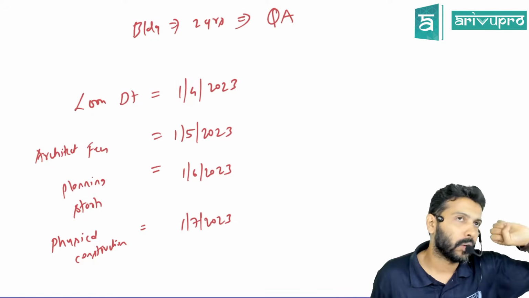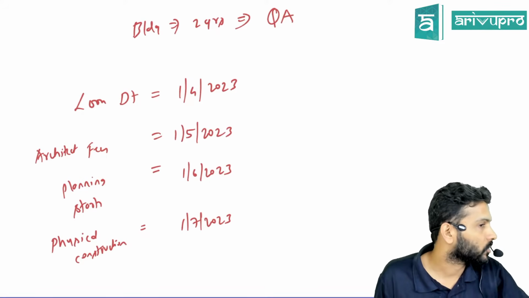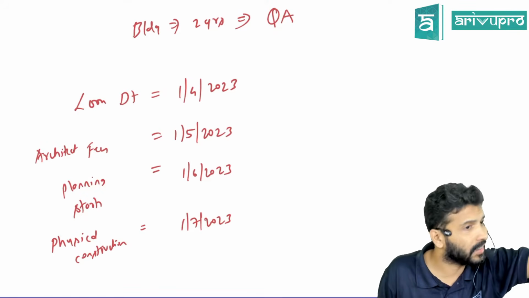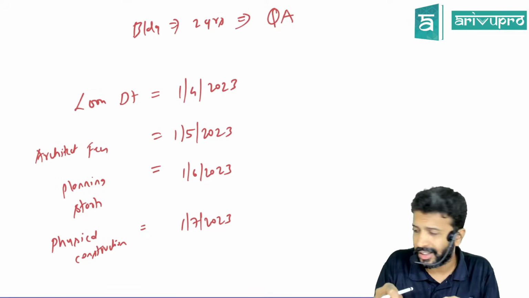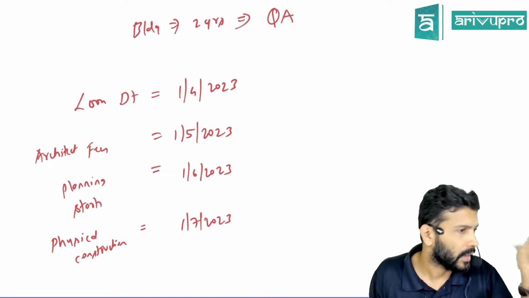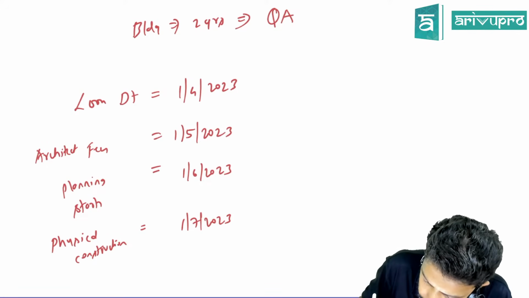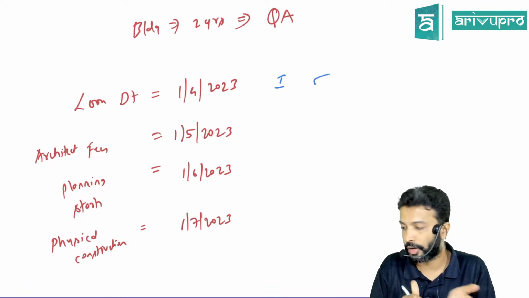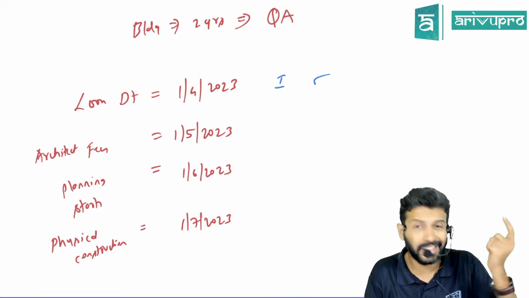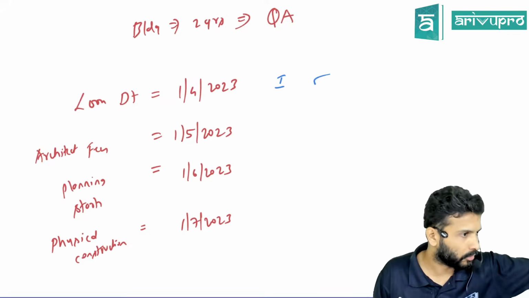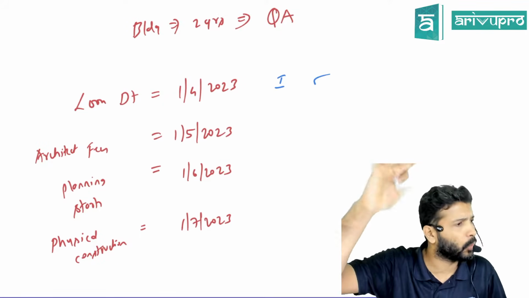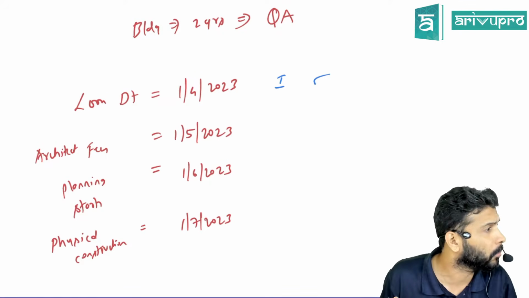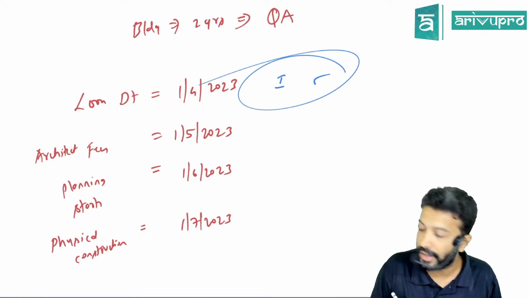So for you to commence capitalization of borrowing cost, 3 conditions should be satisfied. One, borrowing cost should be incurred. Borrowing cost means you have taken a loan, and the borrowing cost related to that is interest. Interest is starting on 1st April. You may pay it yearly, monthly, quarterly, that is your settlement arrangement, but interest starts from 1st April. So the first condition is satisfied on 1st April.